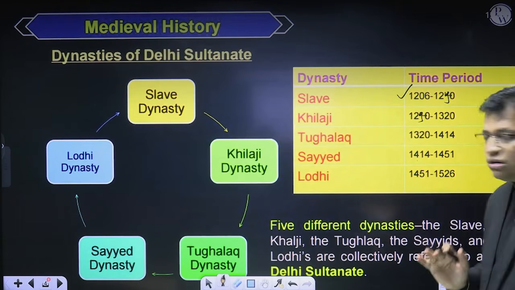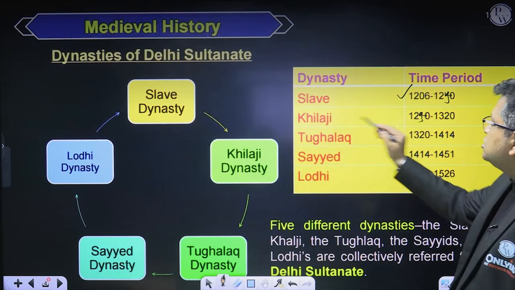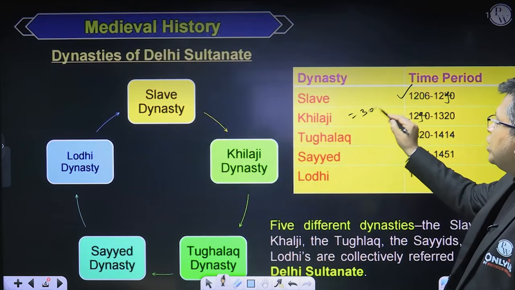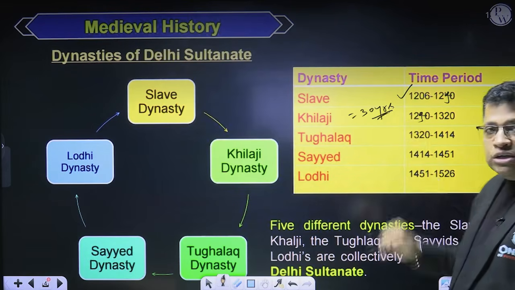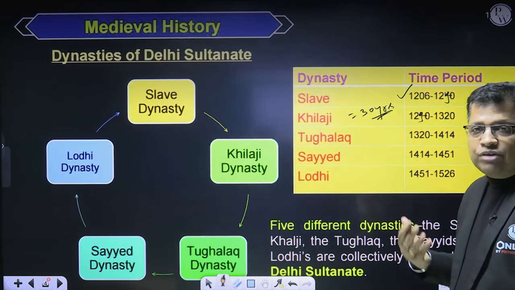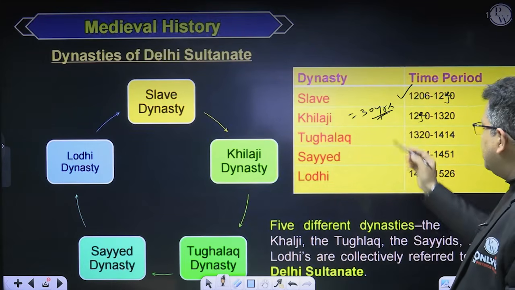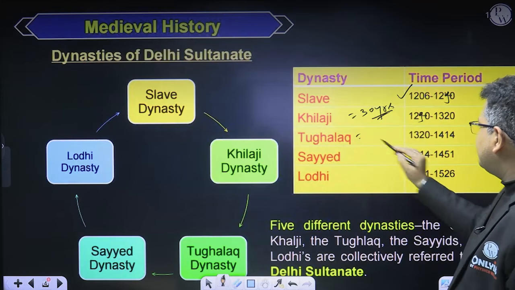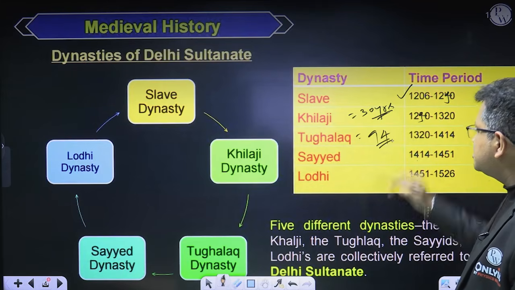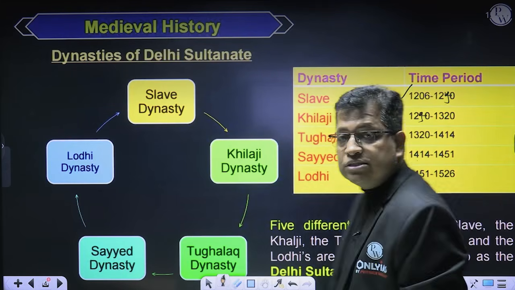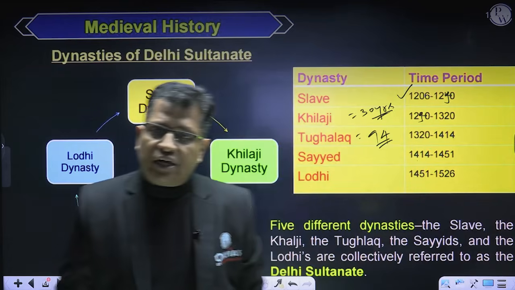What is important here: this Khalji dynasty spanned only 30 years, so it was the shortest lived dynasty of the Delhi Sultanate. The Tughlaq dynasty survived for 94 years and it was the longest running dynasty of the Delhi Sultanate.